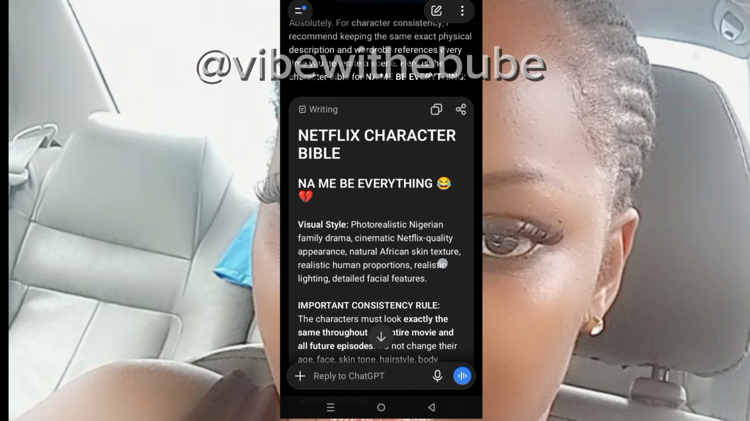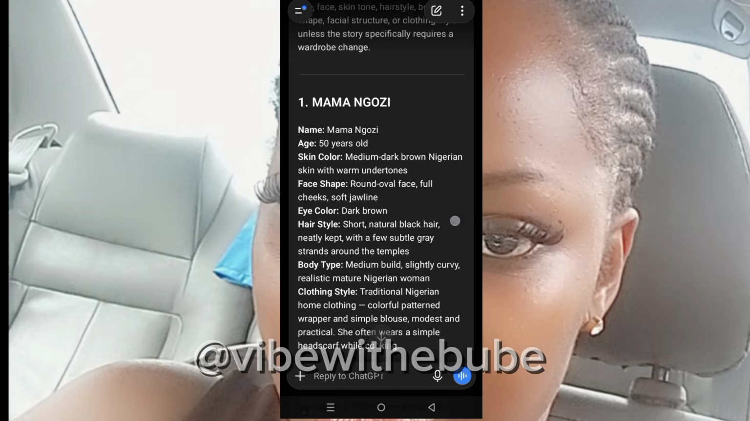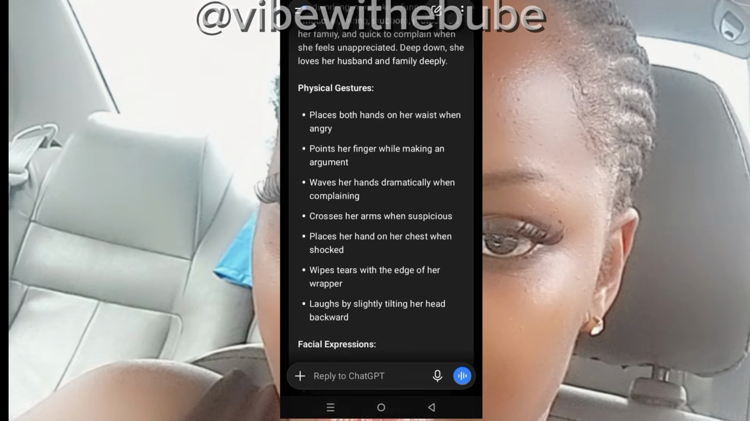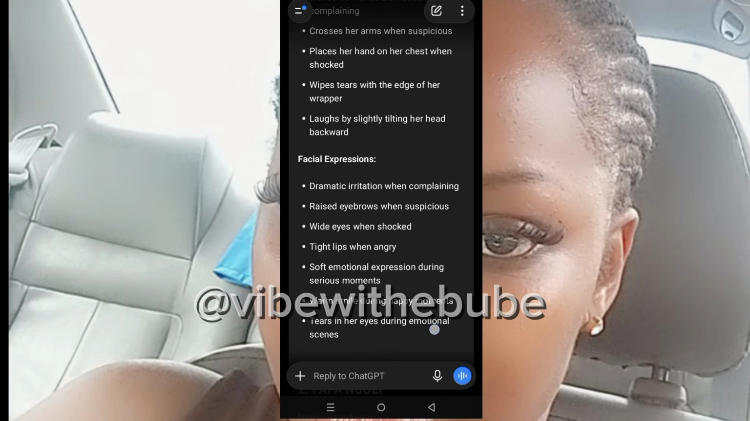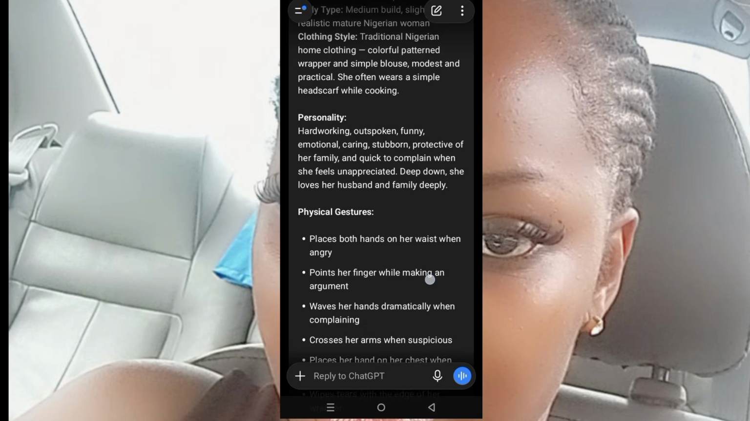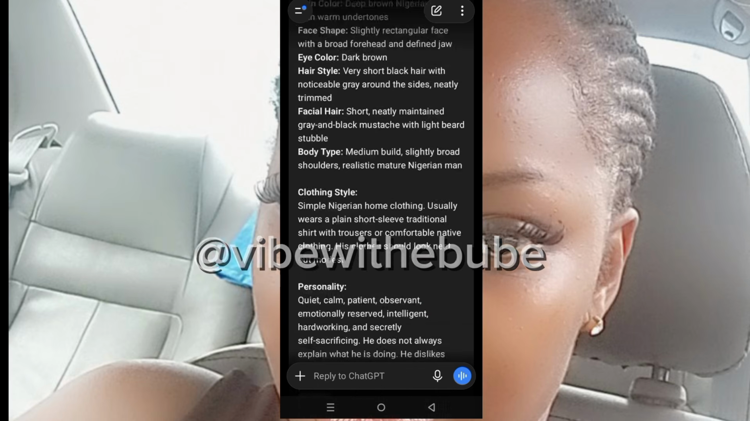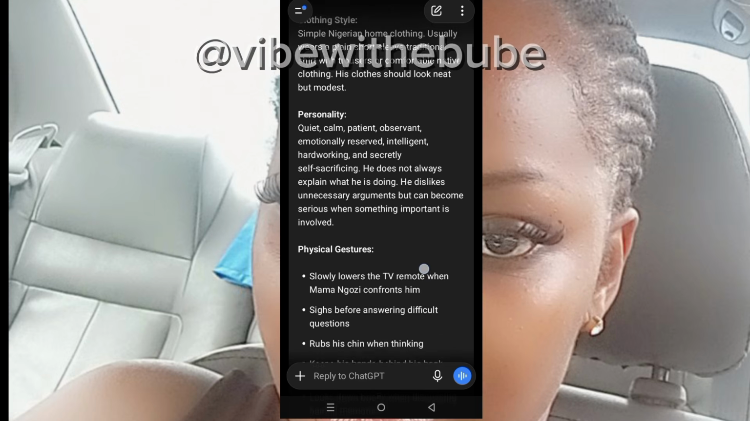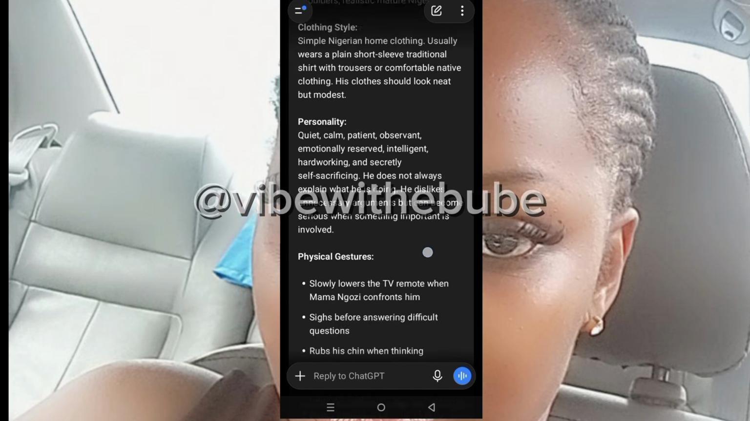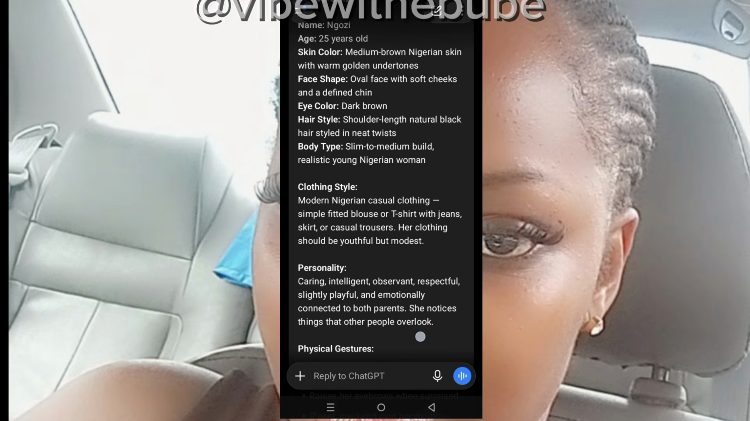Once the app goes ahead to give me this, these are my main characters I will be working with. Do you understand? You can see Mama Ngozi, you can see everything about Mama Ngozi, both her physical expression and her physical gesture. Then you can see Papa Ngozi, everything about him. The app even also gave the personality, calm. And also we have Ngozi. So this is everything about Ngozi.